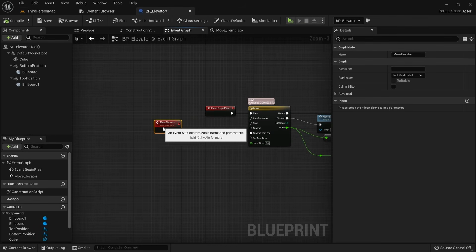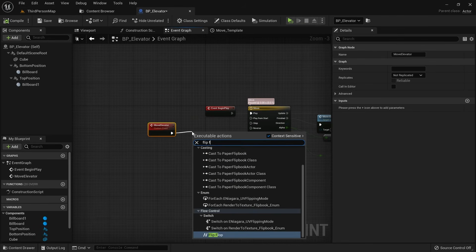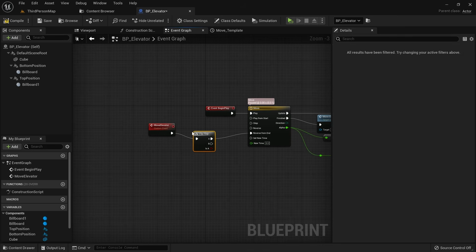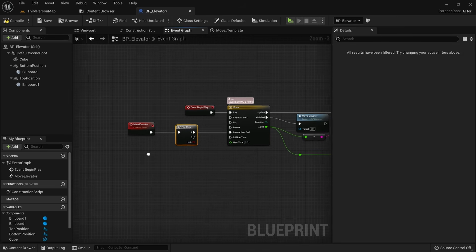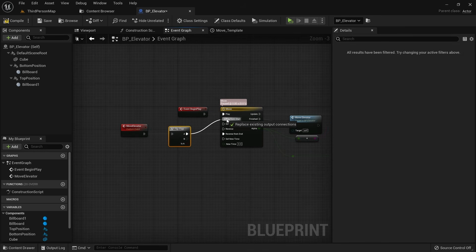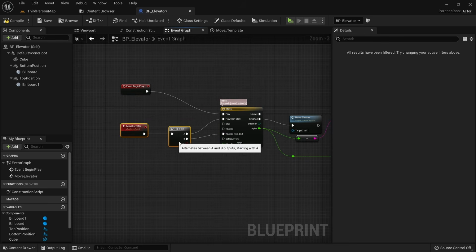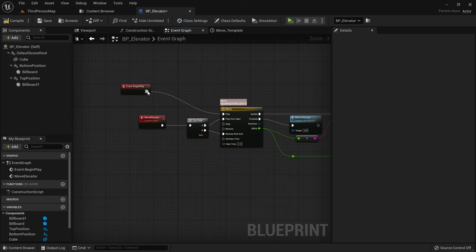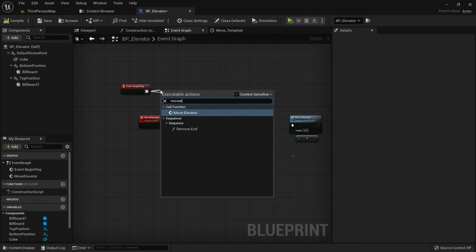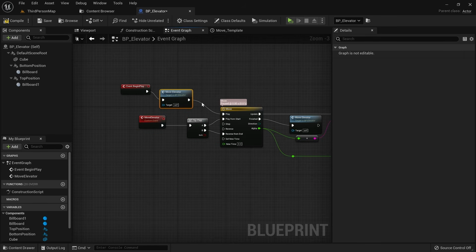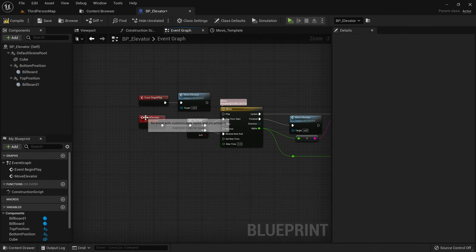We need to add one more thing to make this work properly, and that is the flip-flop node. The flip-flop node will remember the path it took last time and will take a different execution route the next time. This means we will take the A path first and call play from start, and when it's called the next time we will follow the B path and reverse from end, and keep on looping that. We then also want to call this from begin play instead of plugging it into the timeline. This way we get a flow of A, B, and so on.